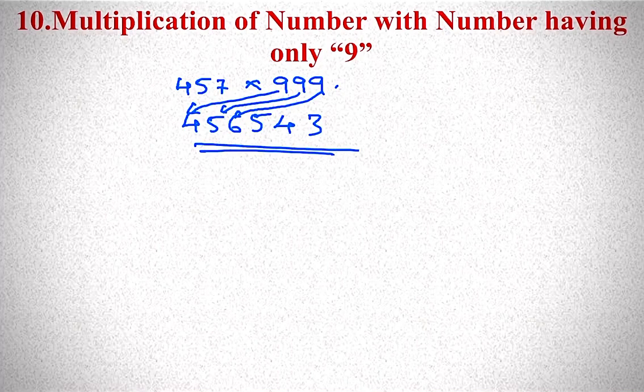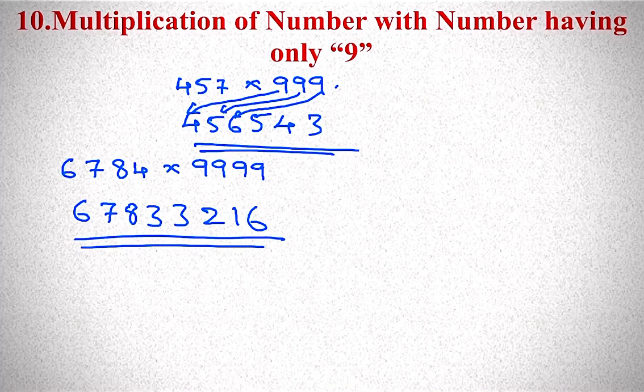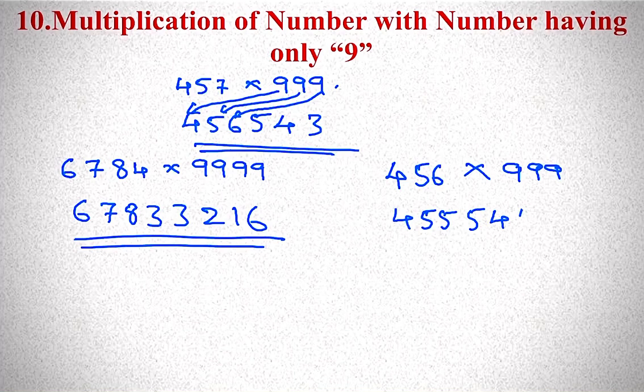If I want to multiply 6784 into 9999, then minus 1, 6783. Then 9 minus 6, 3. 9 minus 7, 2. 9 minus 8, 1. 9 minus 3, 6. If I want to multiply 456 into 999, then 455 you have to take. Then 9 minus 4, 5. 9 minus 5, 4. 9 minus 5, 4.